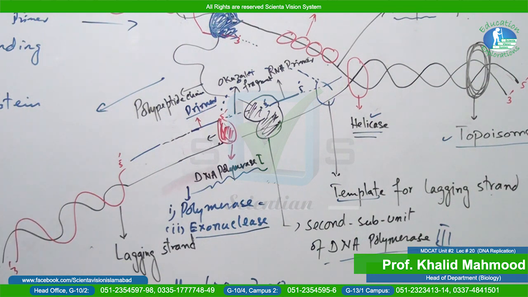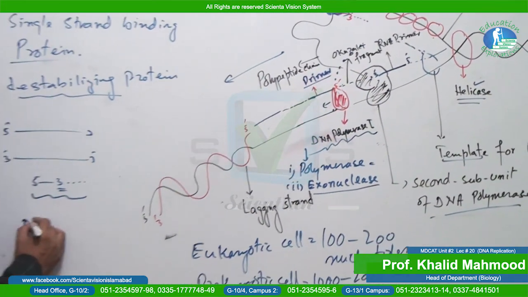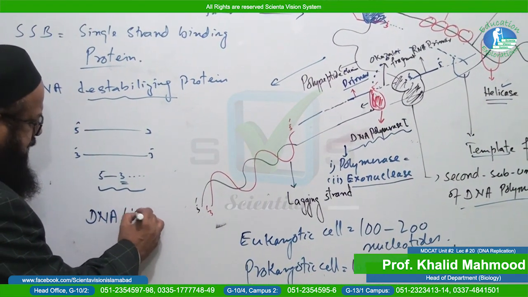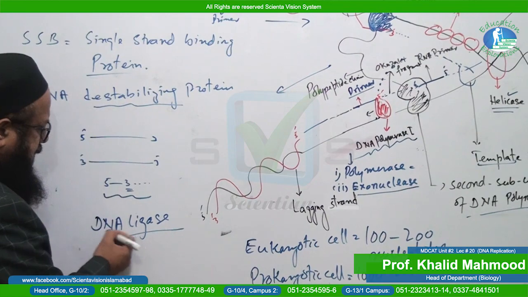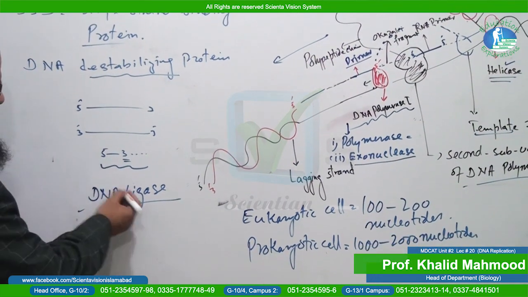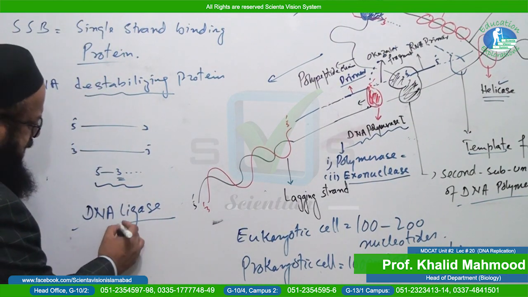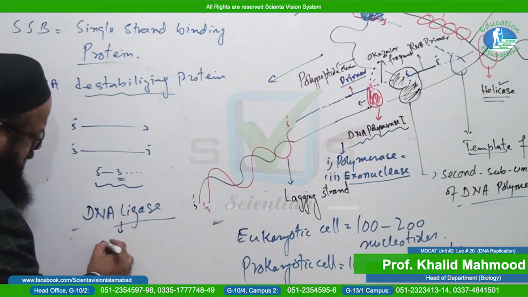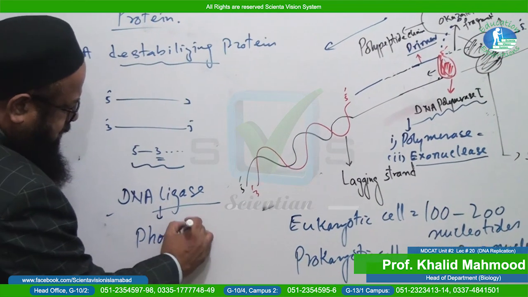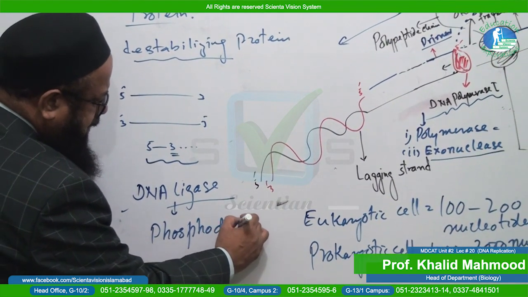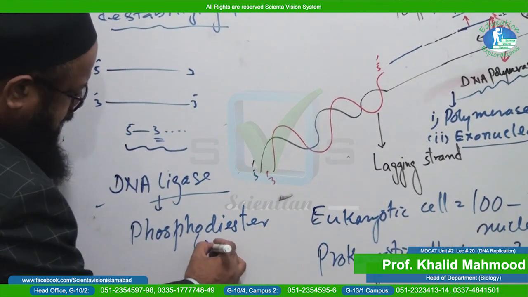And what happens next? These Okazaki fragments will join together by another enzyme that is called DNA ligase. And when this DNA ligase joins two Okazaki fragments together, they join by phosphodiester linkage.